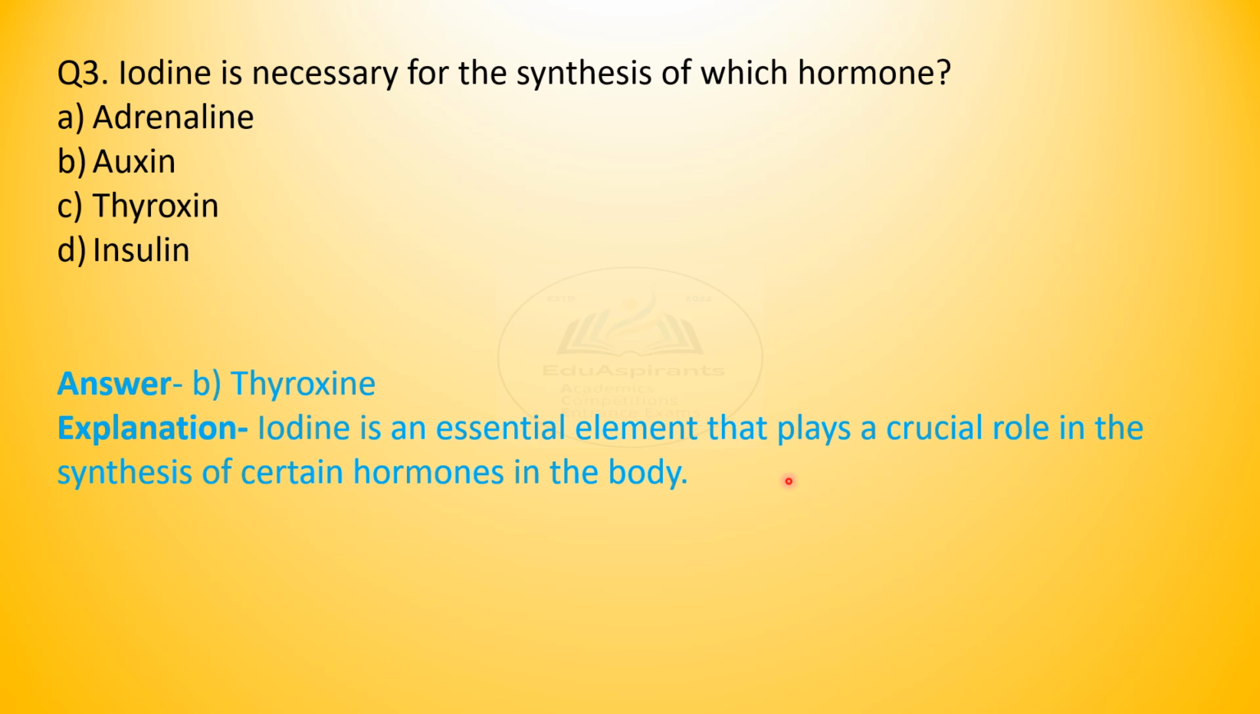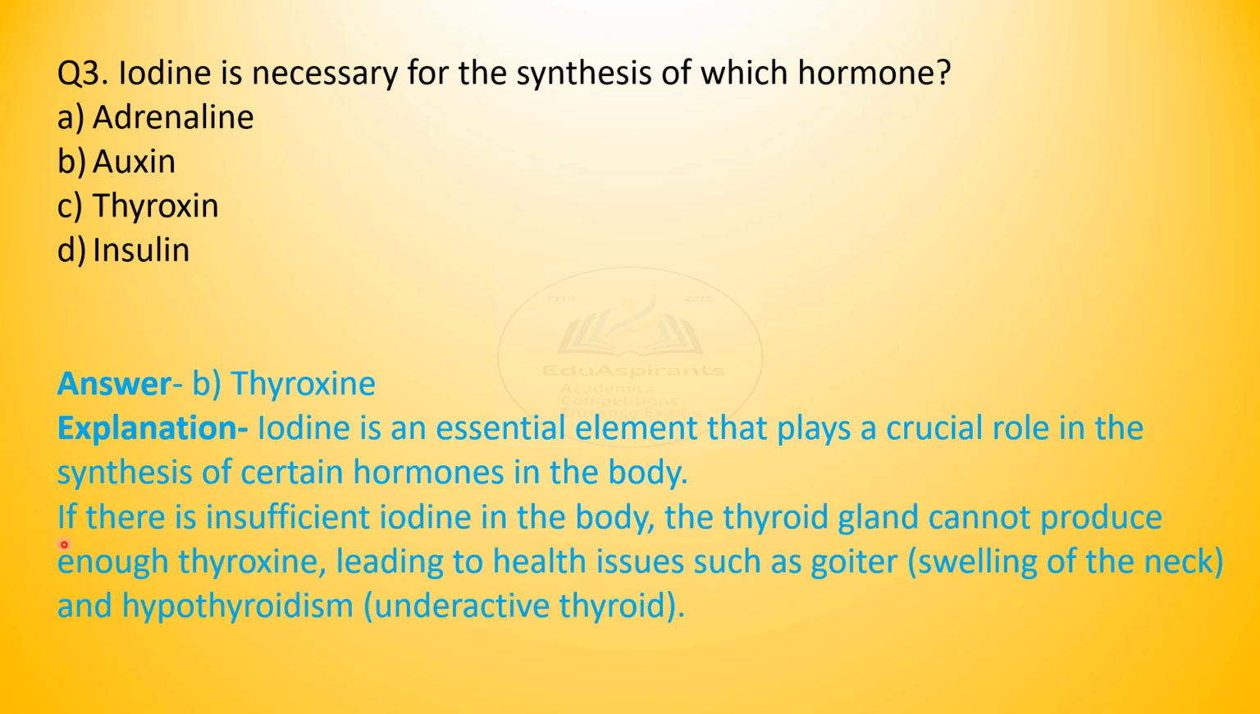Iodine is an essential element that plays a crucial role in the synthesis of certain hormones in the body. If there is insufficient iodine in the body, the thyroid gland cannot produce enough thyroxine, leading to health issues such as goiter, swelling of the neck, and hypothyroidism, underactive thyroid.